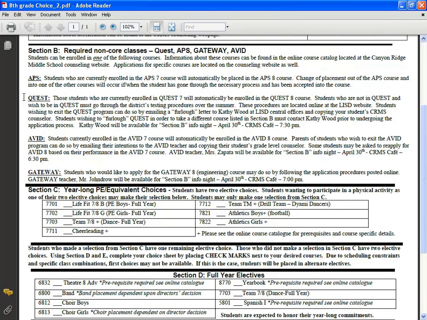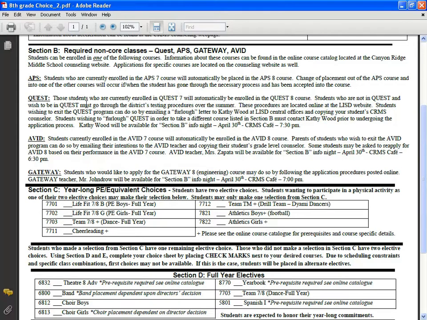So let's go back to Quest. Let's say that you are a student and you are not currently in Quest, which is Leander ISD's Gifted and Talented program, and you're interested in enrolling in Quest. There are summer testing dates. What you will do is you will go to one of those summer testing dates, and when you qualify for the class, we will then change you out of, let's say you're in the Apps course, we'll change you out of the Apps course and place you into the Quest course.